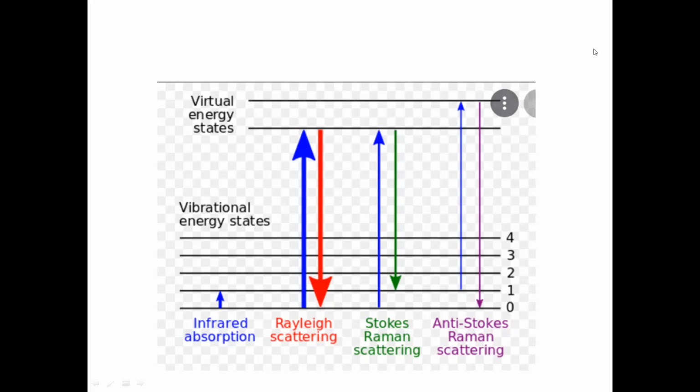Now come to the third situation, where the scattering does not start from 0. It starts from a slightly higher state, one state higher than the normal one. It goes up to the virtual energy state, and when it comes back, it comes back to 0. So it is represented by anti-Stokes-Raman scattering.